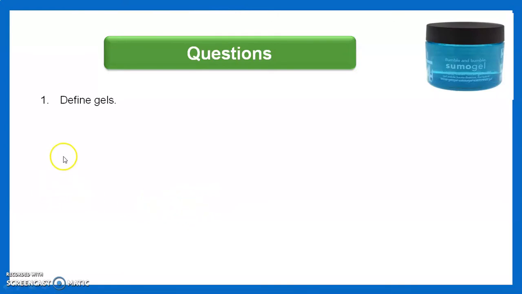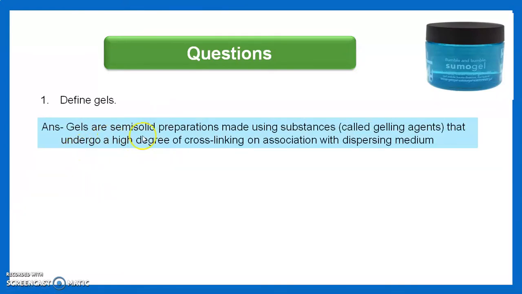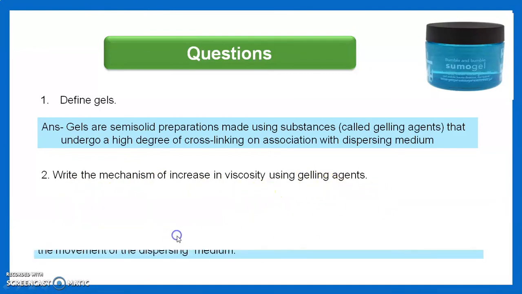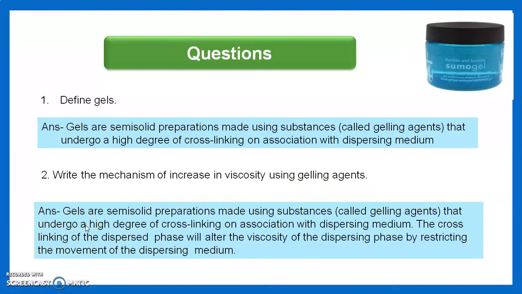Our first question is: define gel. Gels are semi-solid preparations made using substances called gelling agents that undergo a high degree of cross-linking in association with the dispersion medium.